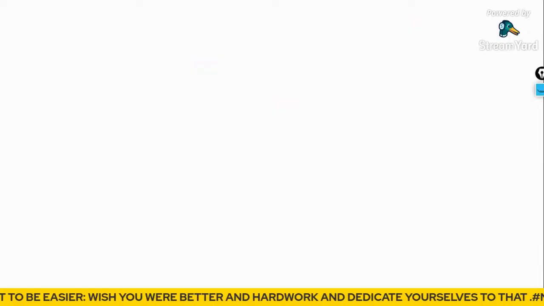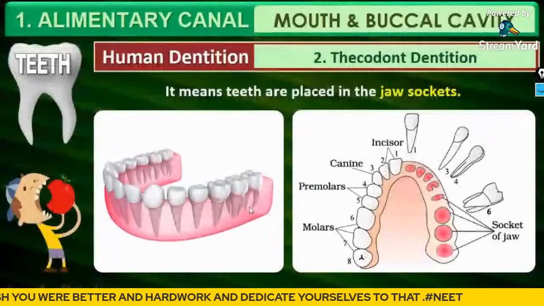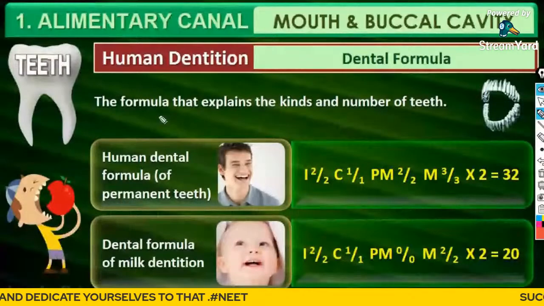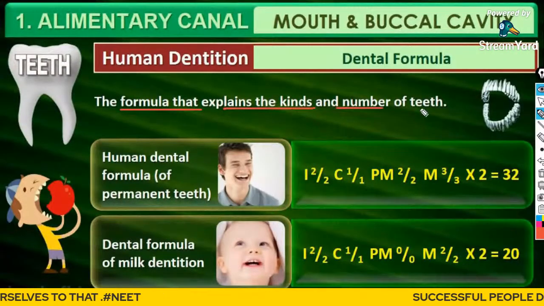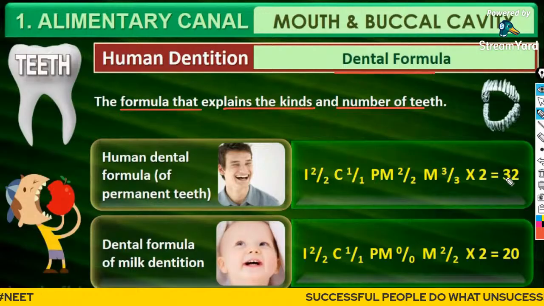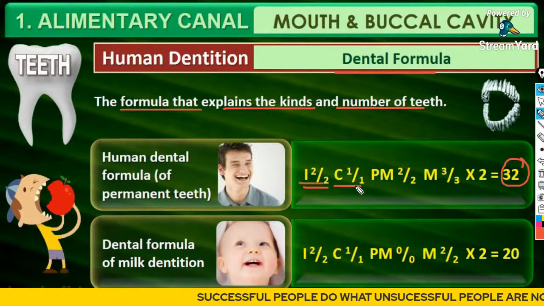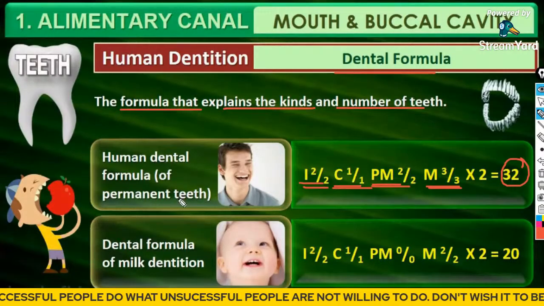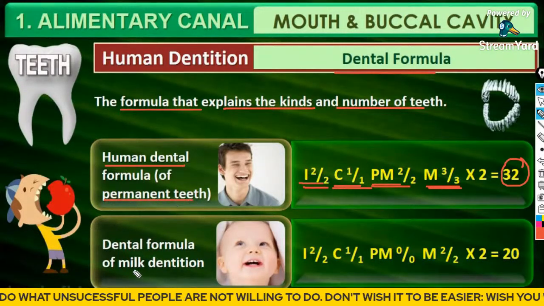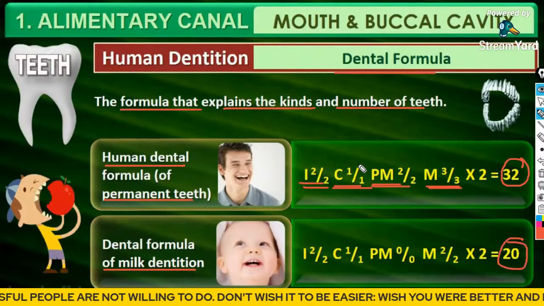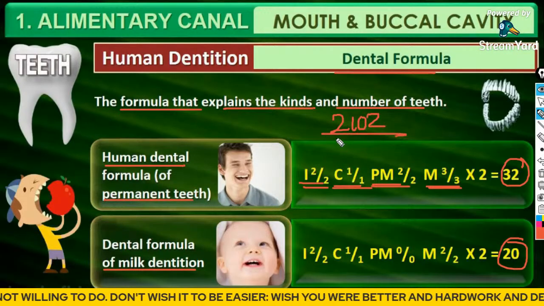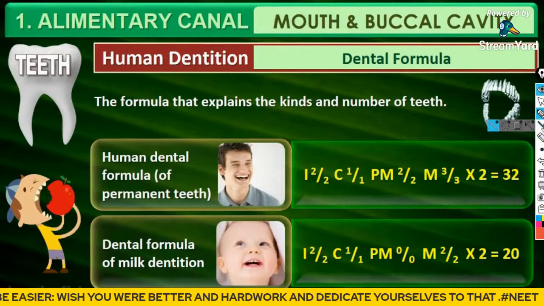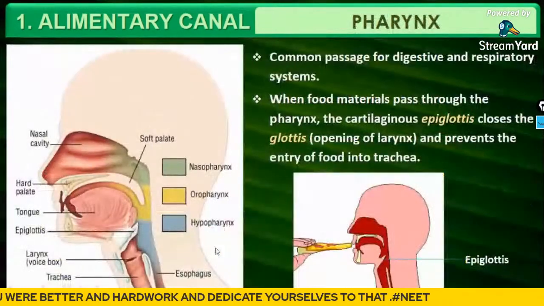Okay, come back to the slide. Today I thought of finishing the entire thing, but it's okay. Okay, guys. So the formula that explains the kind and number of teeth is known as the dental formula. That is, I 2 by 2, C 1 by 1, PM 2 by 2, M 3 by 3, into 2. That is 32, the human dental formula of an adult. Whereas for milk dentition, it is 2102 divided by 2102. Clear? Is it clear for everyone?